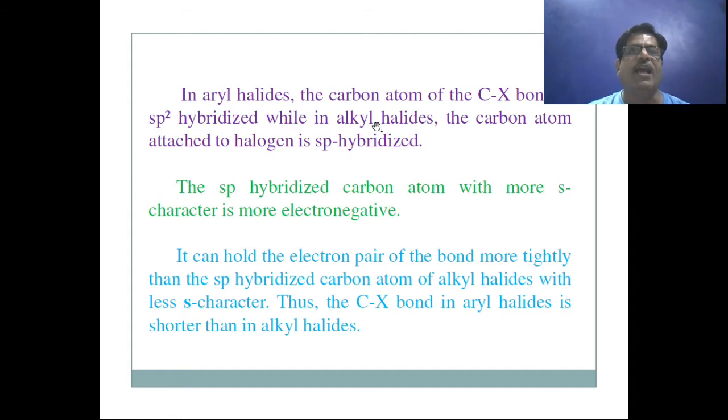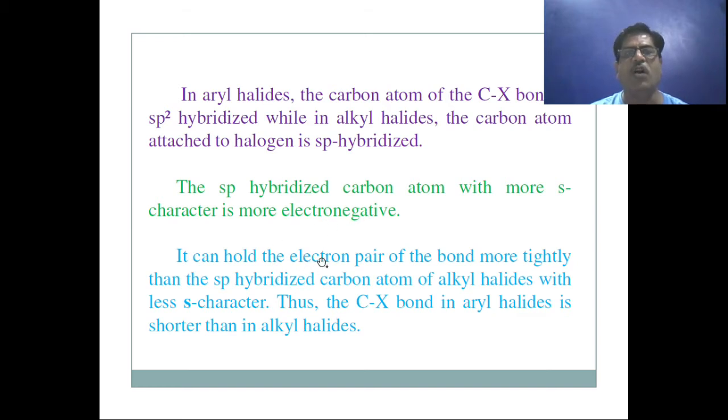In aryl halide the carbon atom of the C-X bond is sp2 hybridized, while in alkyl halide the carbon atom attached to the halogen is sp3 hybridized. The sp2 hybridized carbon atom with more s character is more electronegative.